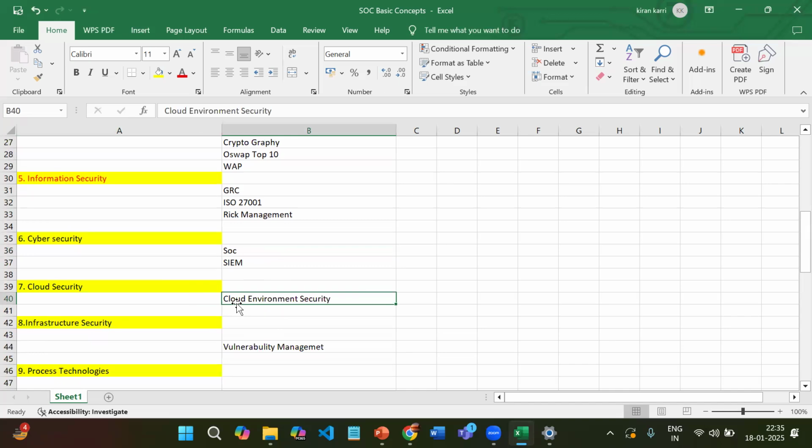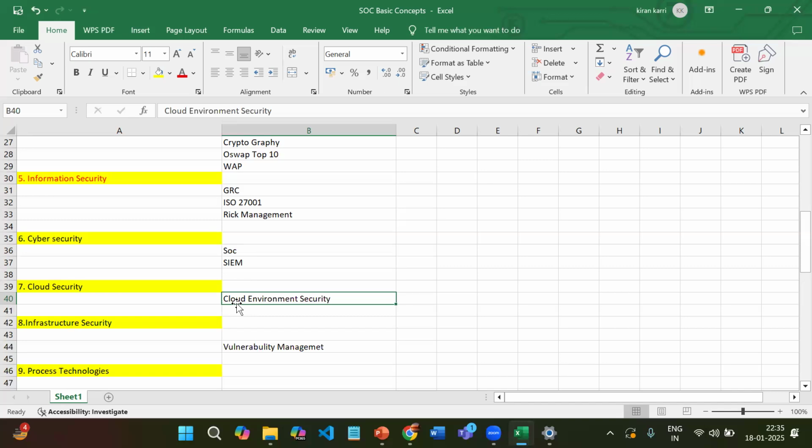We know, right? In today's market, everything is moving to the cloud, like Azure, AWS, Alibaba Cloud, IBM Cloud, Google Cloud, GCP. Everything is cloud. Cloud security as well is most important. All the security solutions we have to implement in the cloud as well, so it will provide a better solution.